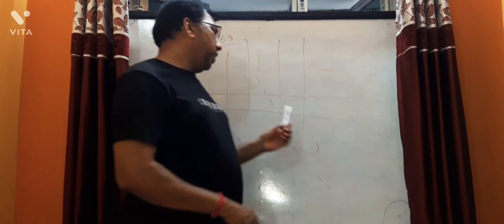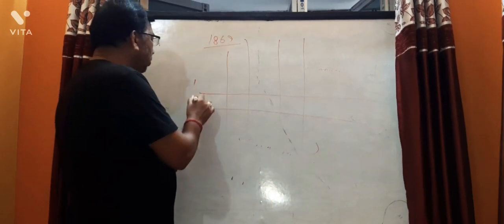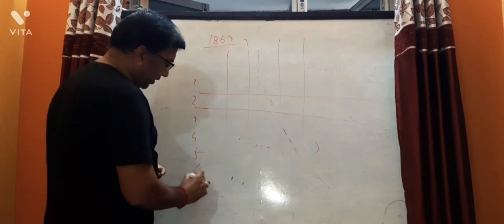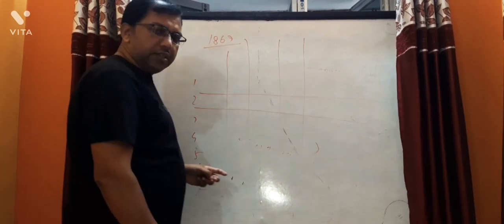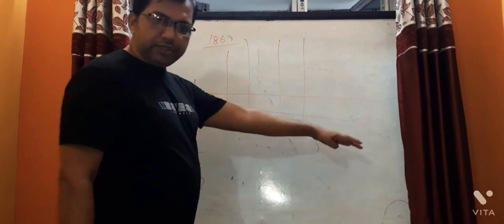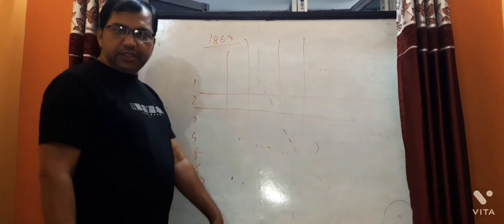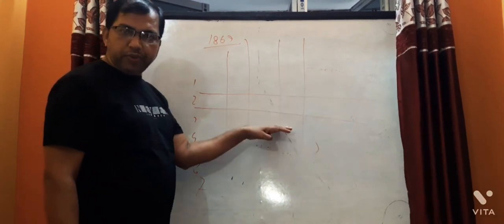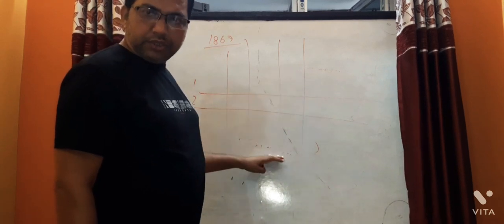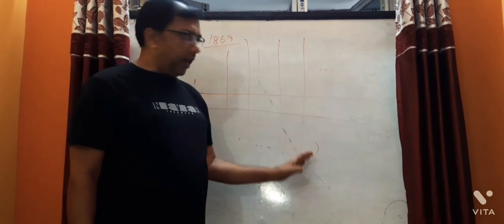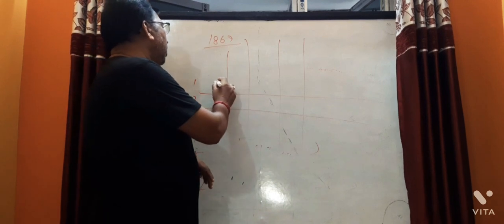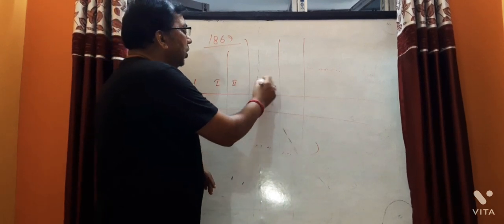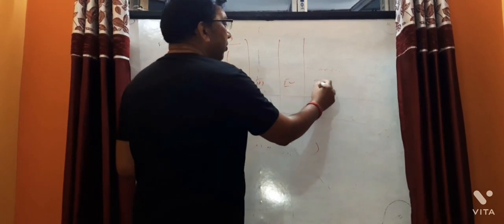So in this way, there are 7 horizontal lines, which are known as periods, and 8 vertical lines, which are known as groups. The 8 vertical columns are termed groups, and the groups are numbered with Roman numerals.